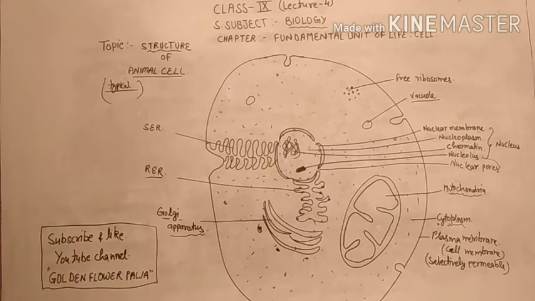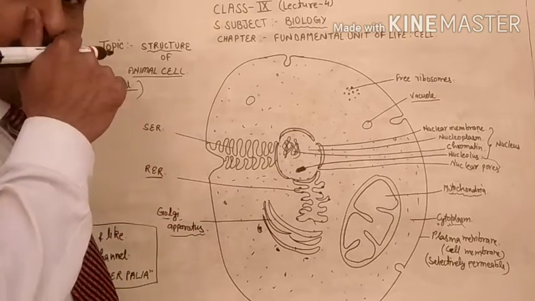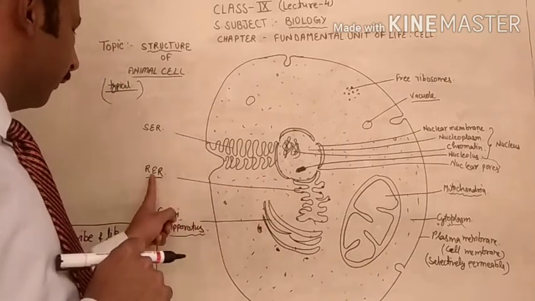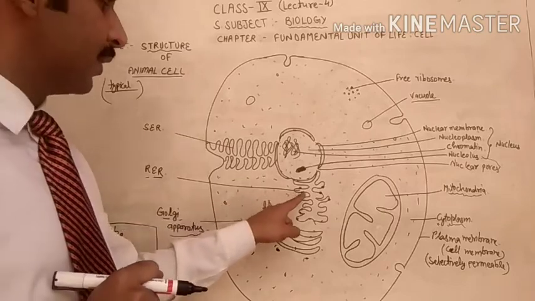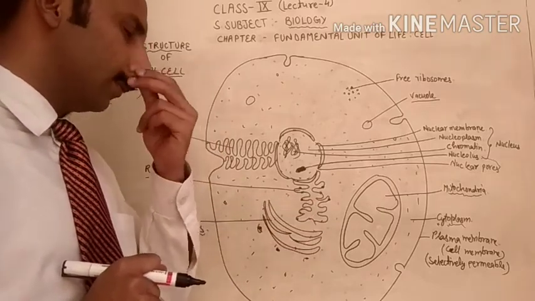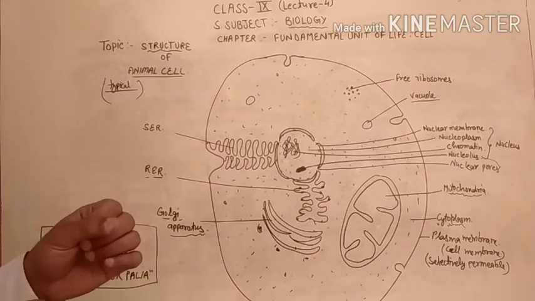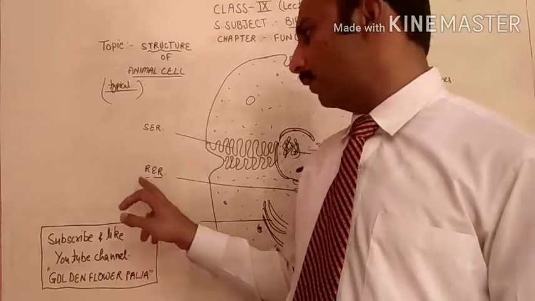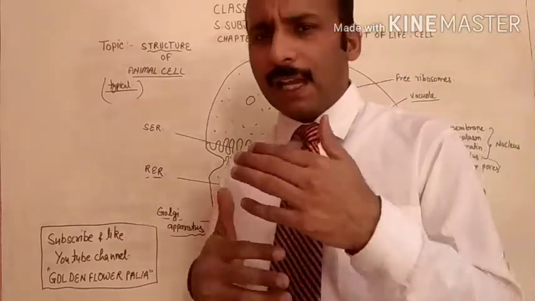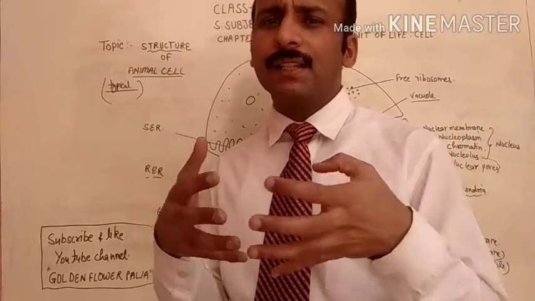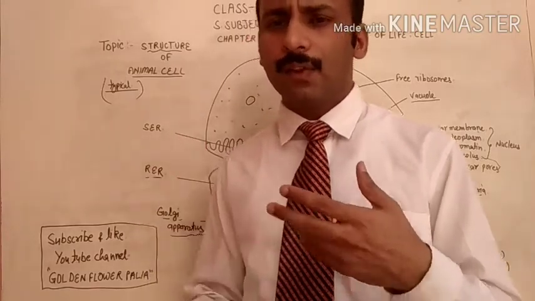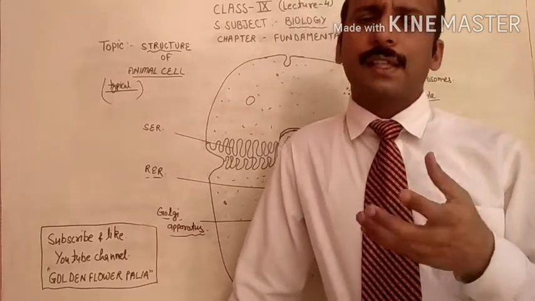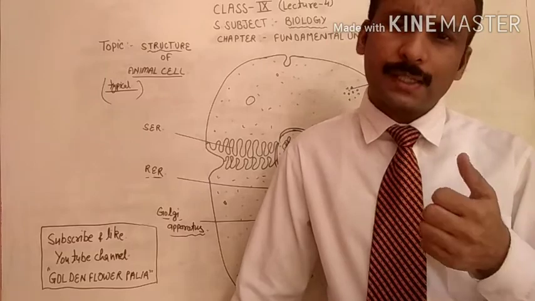RER is considered as rough endoplasmic reticulum. Due to the presence of ribosomes on this endoplasmic reticulum, it is called rough endoplasmic reticulum. The main function of the endoplasmic reticulum is that it helps to provide mechanical support to the cell internally. Internally it works as an endoskeleton for the cell. It provides the mechanical support to the cell.